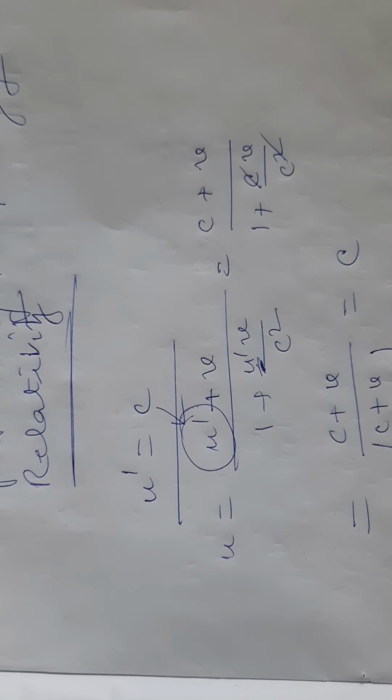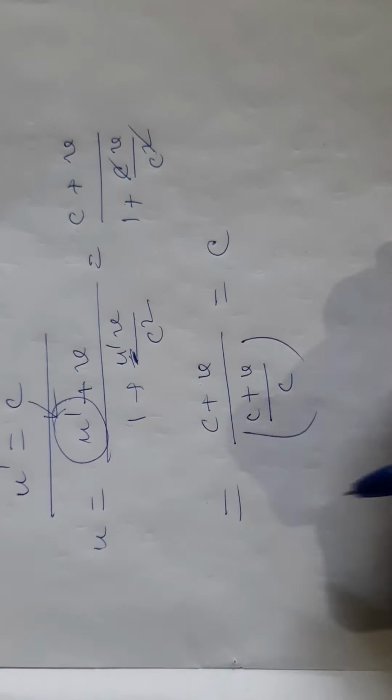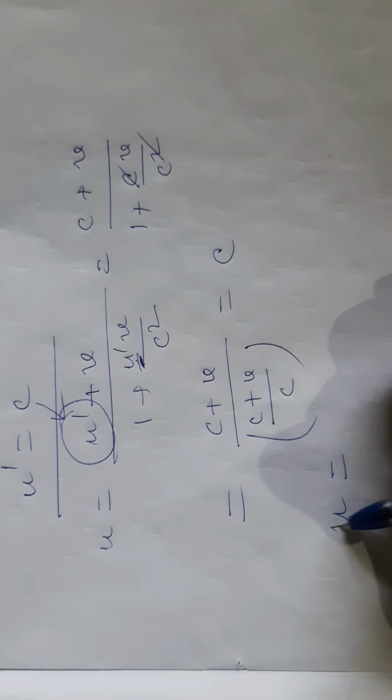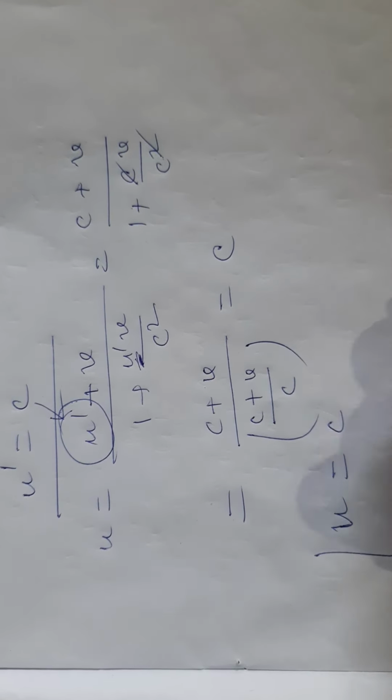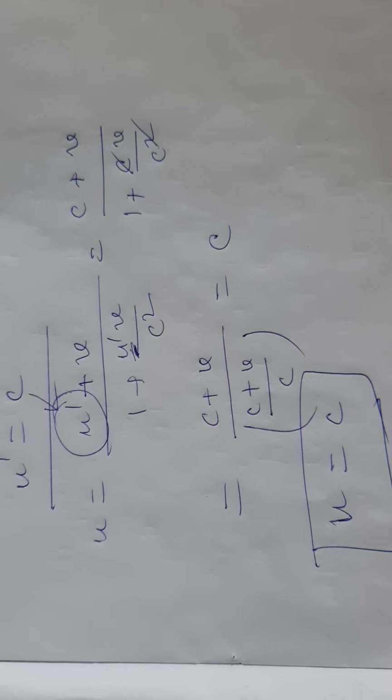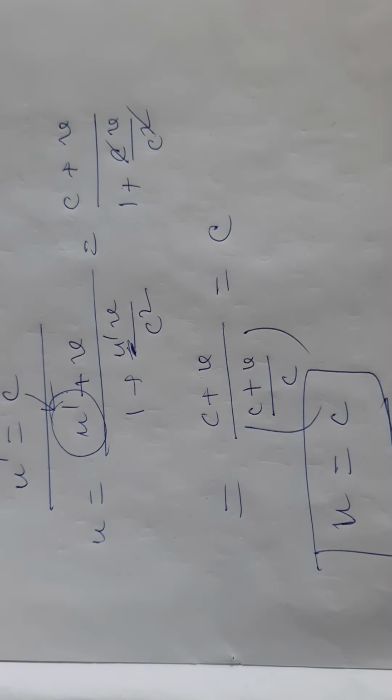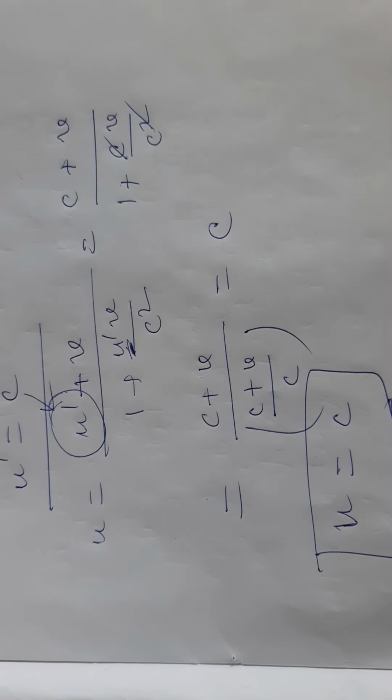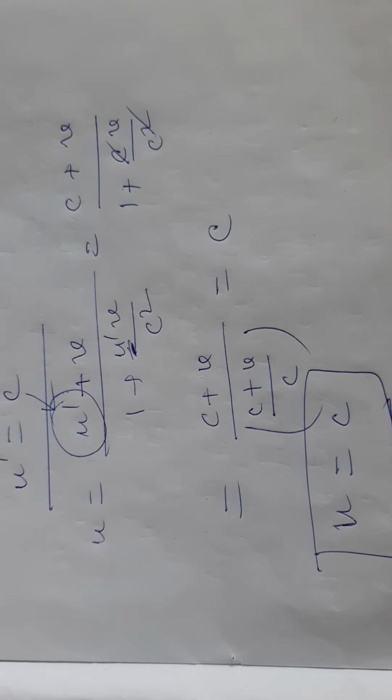That is, here u equals c. Very important discussion: both observers measure the same value for the velocity of light.